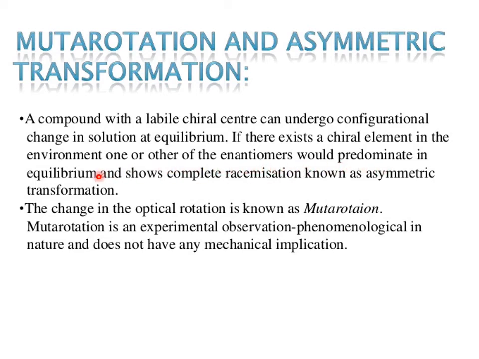Mutarotation is an experimental observation, phenomenological in nature, and does not have any mechanistic implications. Sometimes from the mutarotation, asymmetric transformation results in racemization, as a compound with a labile chiral center can undergo configurational change in solution at equilibrium.